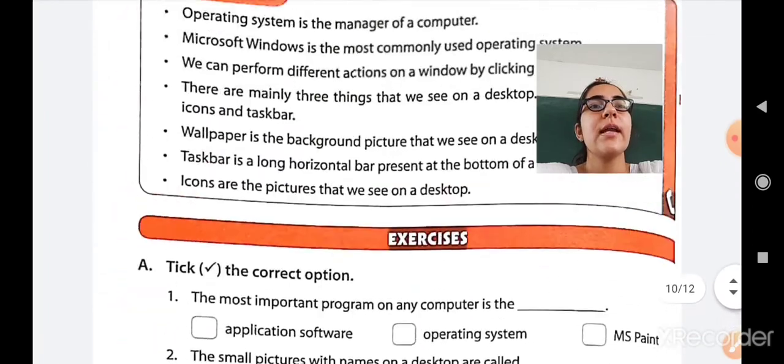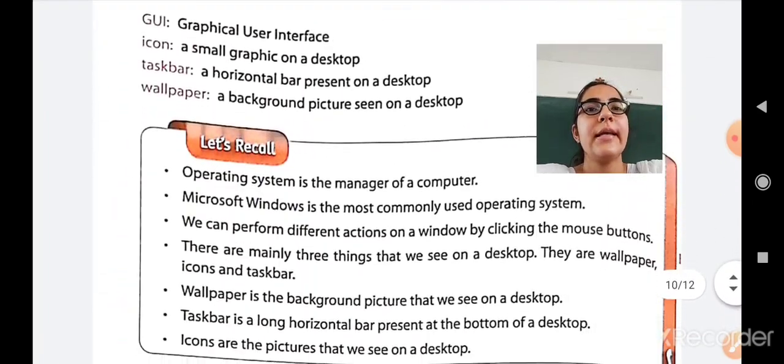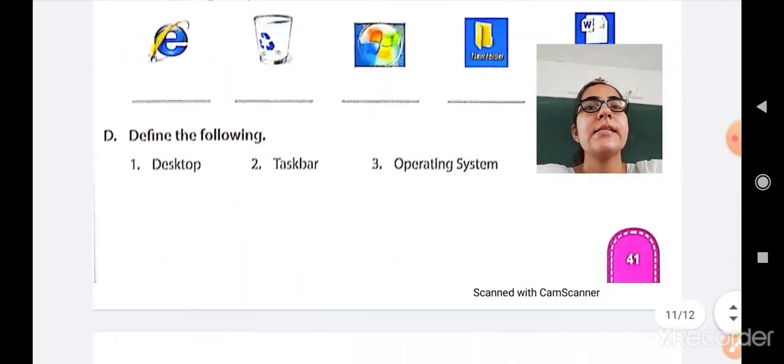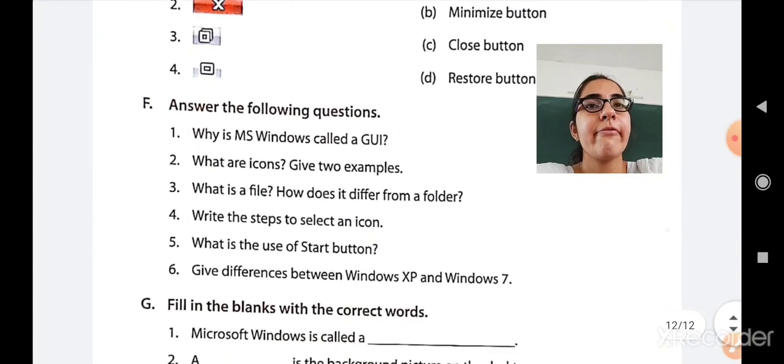Okay, so once again I repeat, you have to write the keywords, then exercise D and exercise F in your computer notebook. Rest all the exercises you have to write in your computer textbook.